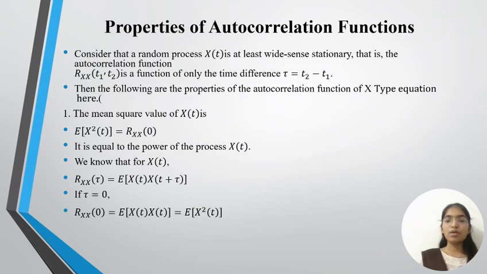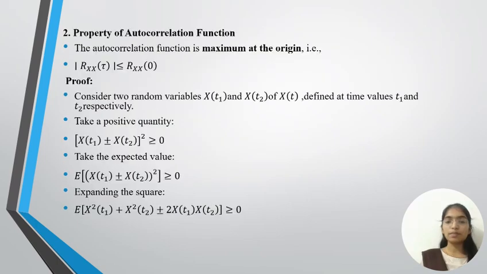The mean square value of X(t), expectation of X square of t, is equal to Rxx(0). It is equal to the power of the process X(t). We know that for X(t), Rxx(tau) is equal to expectation of X(t) into X(t plus tau). If tau is equal to 0, then Rxx(0) equals expectation of X(t) into X(t), which is equal to expectation of X square of t.